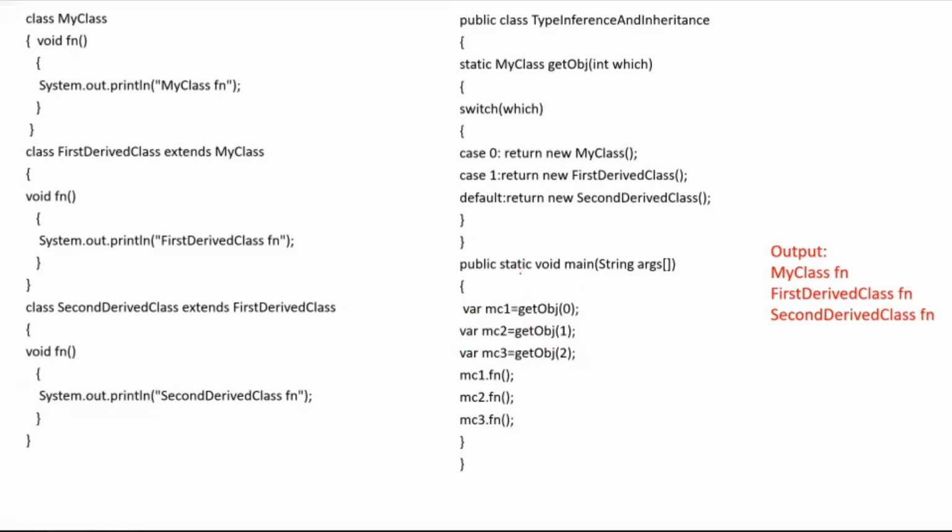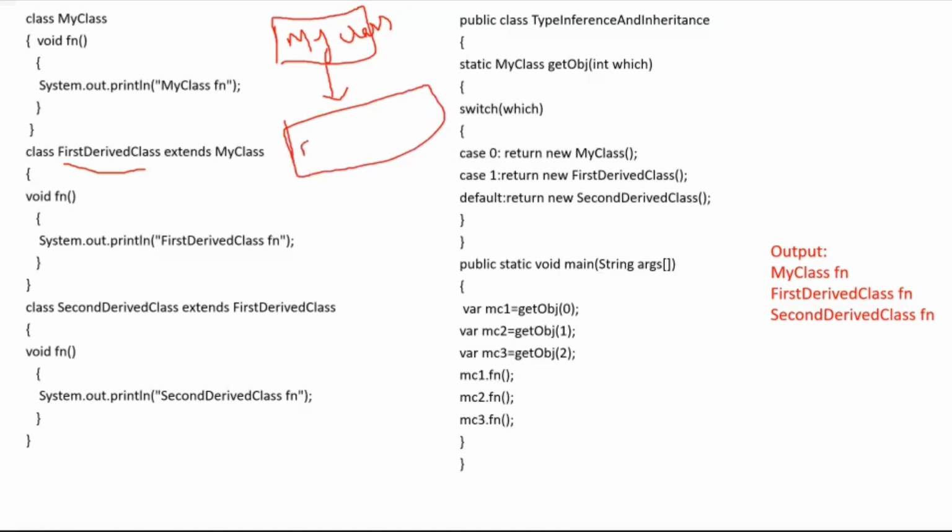In the main function, this is multi-level inheritance. First one is my class. I cannot write the full name, I try to understand this is my class. Then next I have created one class called first derived class from my class. I just write FDC, first derived class. Then next I have created one more class, the second derived class, that is from the first derived class.